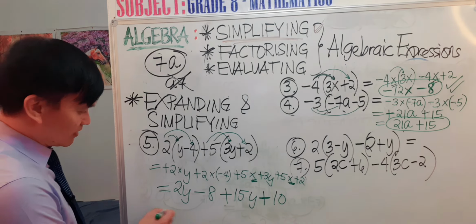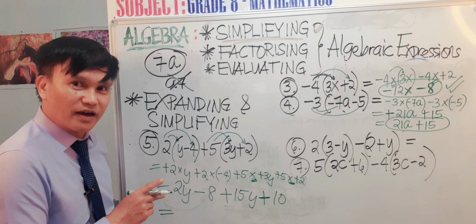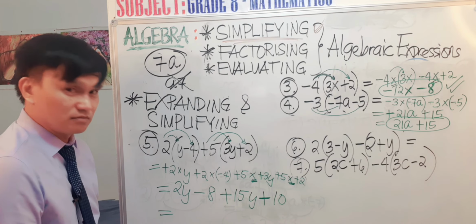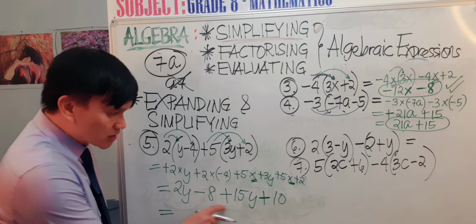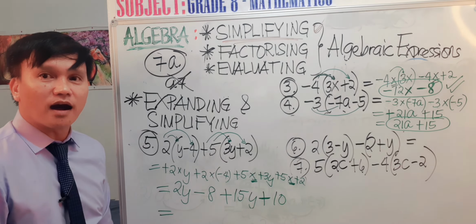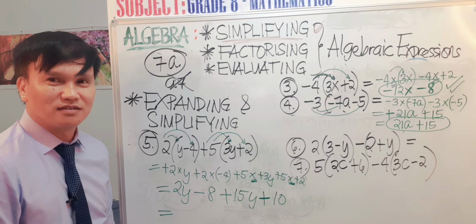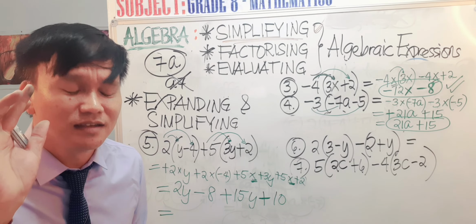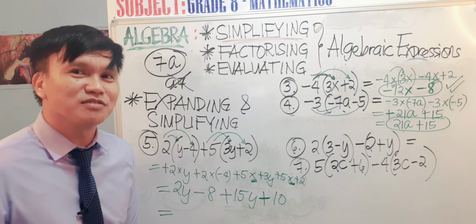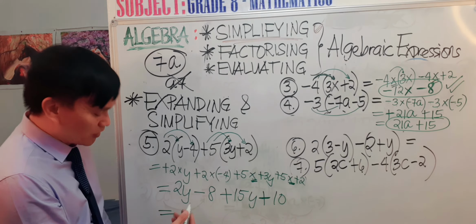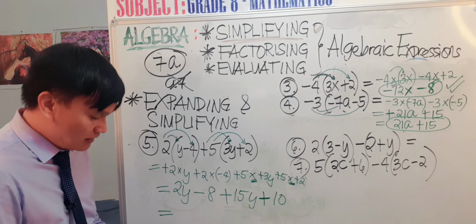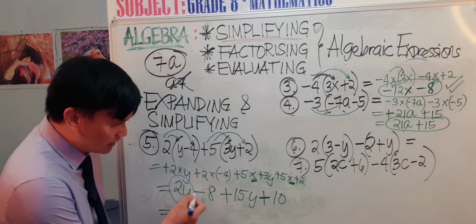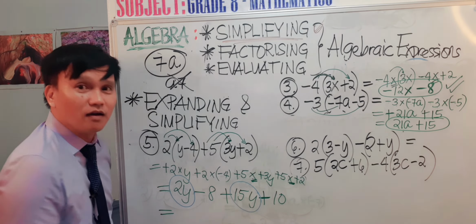Now this is rule number 3 of simplifying algebraic expressions, in which you are going to collect like terms. In this expression, what are the like terms? What are like terms again? Can you tell me? Yes, very good. You are going to check the literal coefficient. This is 2y and this is 15y.